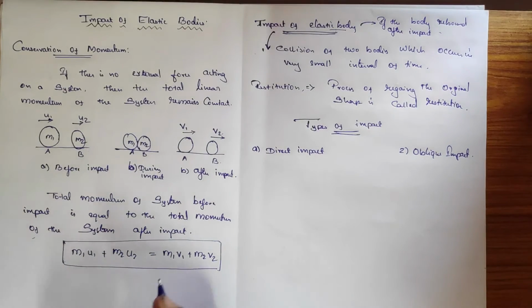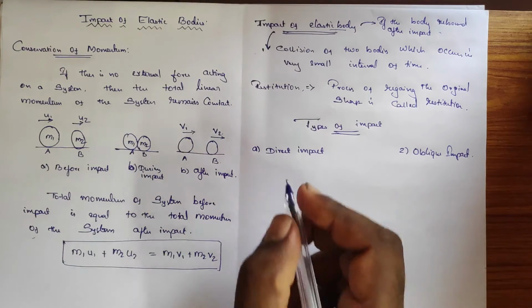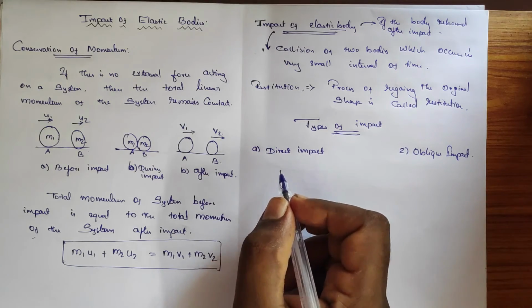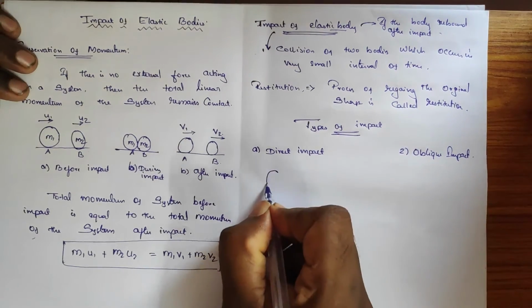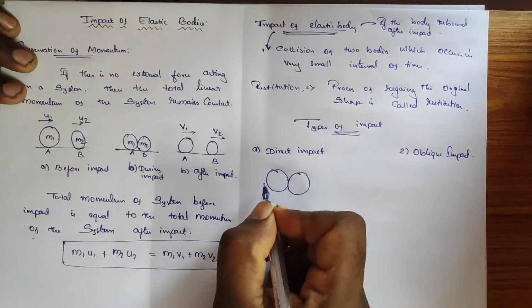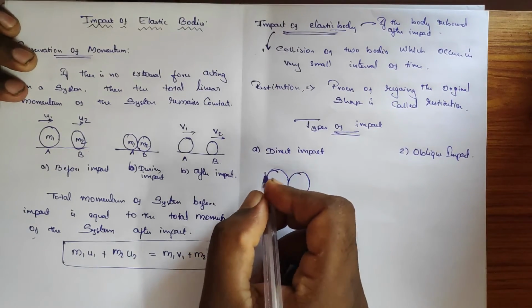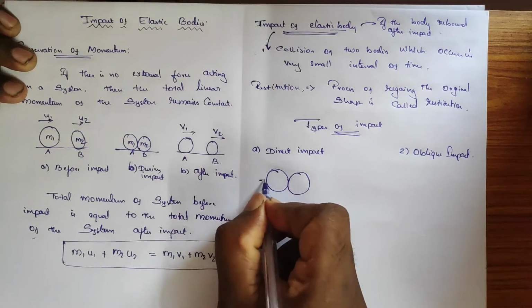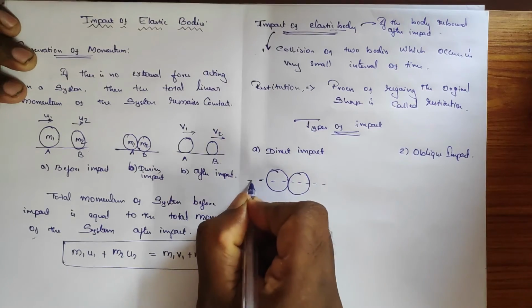So direct impact, in the sense, is when the collision occurs between two bodies, the collision of the bodies is directed along the line of impact. The line of impact is something like this.